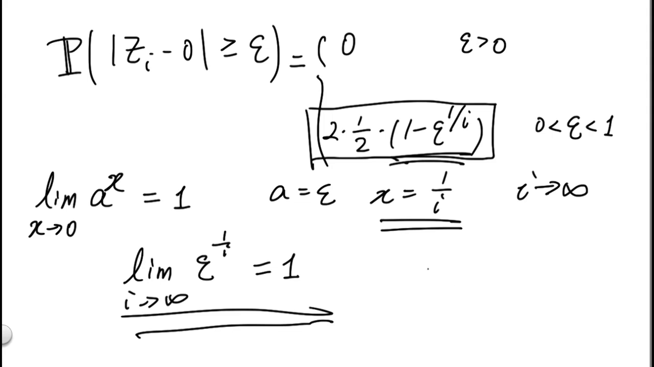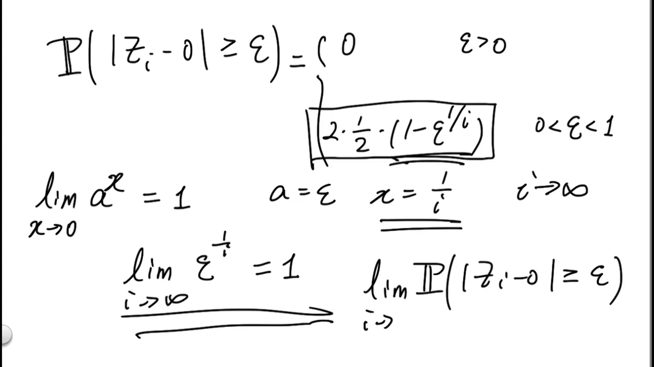And all in all, this implies the probability of |zi minus 0| greater or equal to epsilon, in the limit of i going to infinity, converges to 0 for all positive epsilon. And that completes our proof that indeed zi converges to 0 in probability.